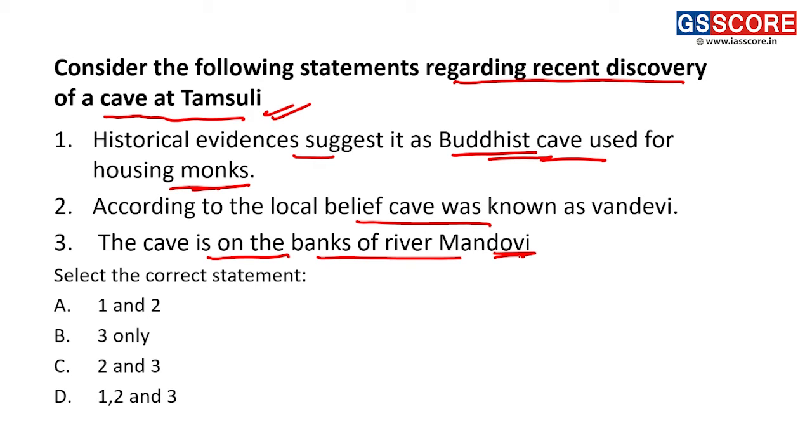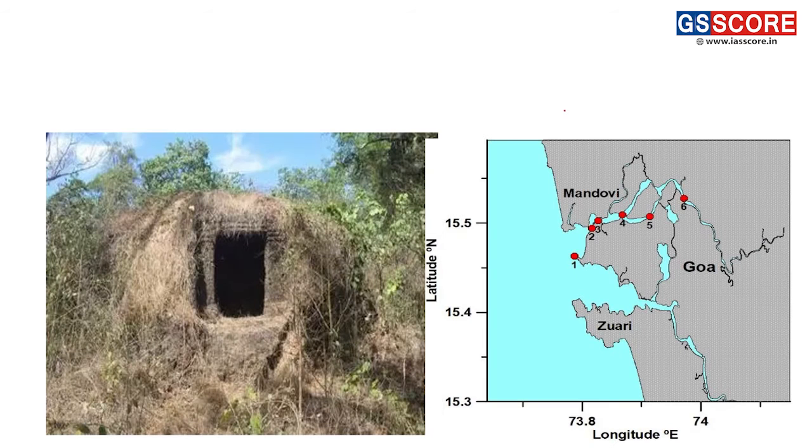So friends, these all statements are correct. Why? Because historical evidence suggests that this cave was a Buddhist cave and it housed the monks. As you know, Buddhists have viharas and chaityas, and this cave was mainly built for the housing of the monks. And you can see this is the cave. It has a rectangular or square entry into the cave, and it housed the monks.